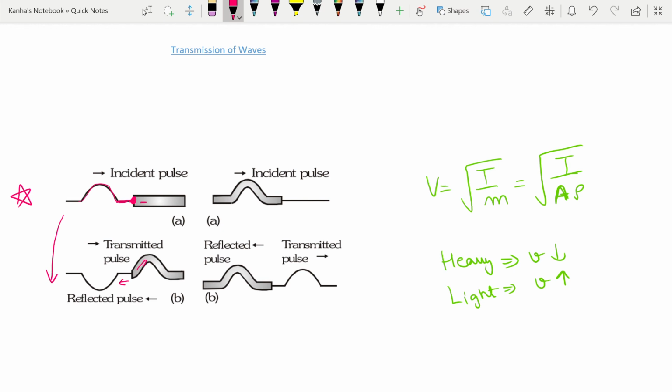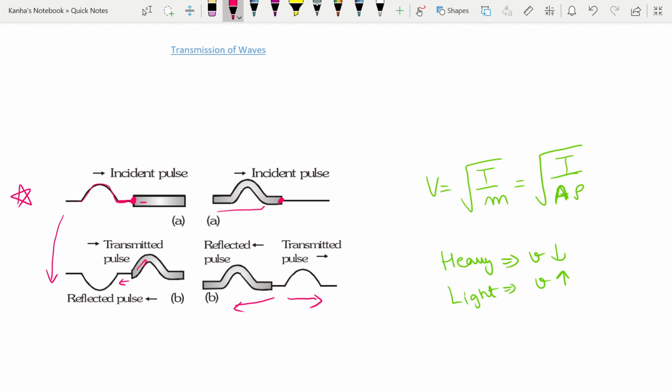Similarly, I can have a case in which I have a pulse in the heavier string and there is a knot here. What happens here? There is a reflected pulse again and there is a transmitted pulse again. But note some key points. The reflected pulse has a smaller amplitude than the incident pulse, since part of the energy will be transferred to the pulse in the heavier string.